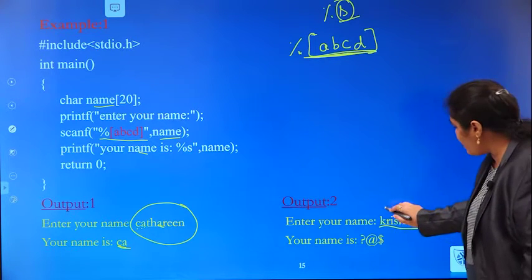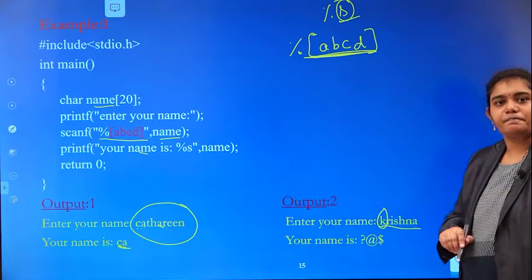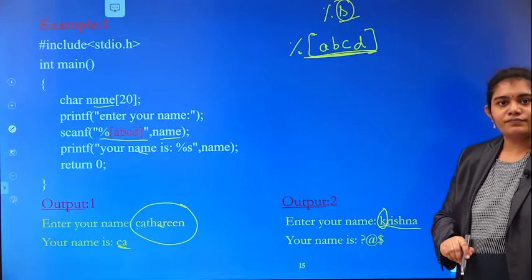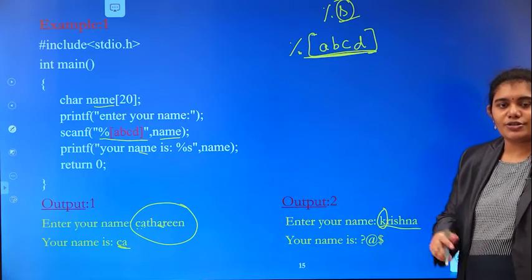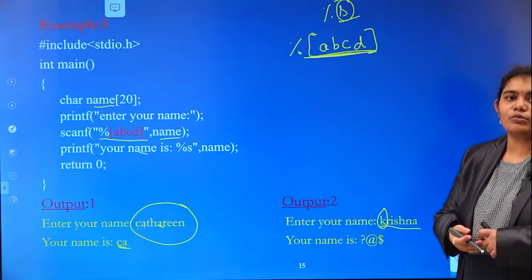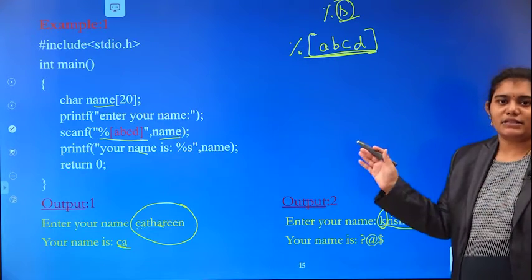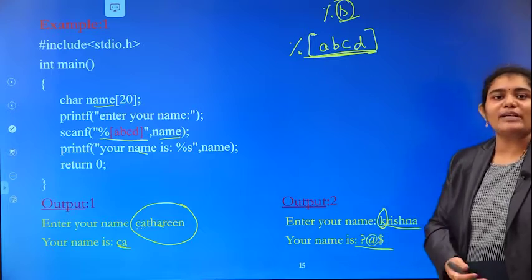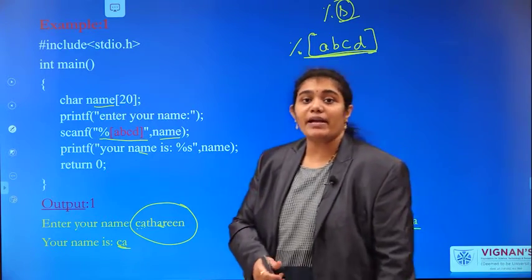Krishna. So what is our first character itself? K. Is K available in your search set? No. So what will scanf do? It won't read anything. Then what about this variable? It is a garbage value.